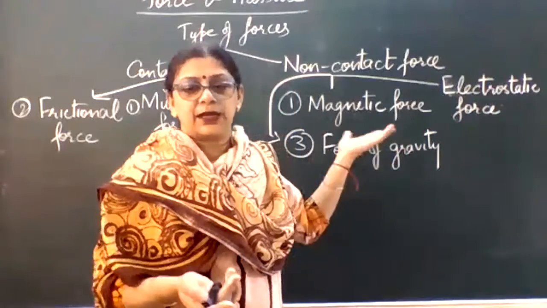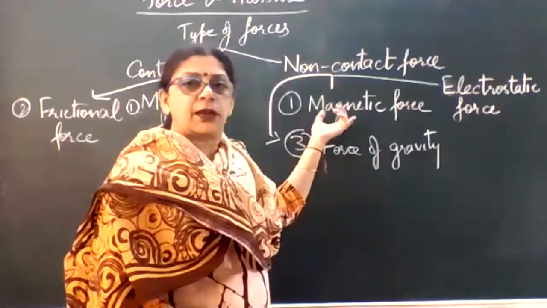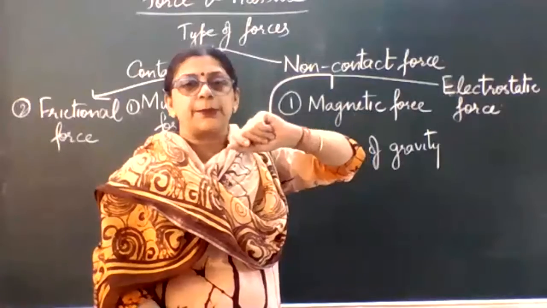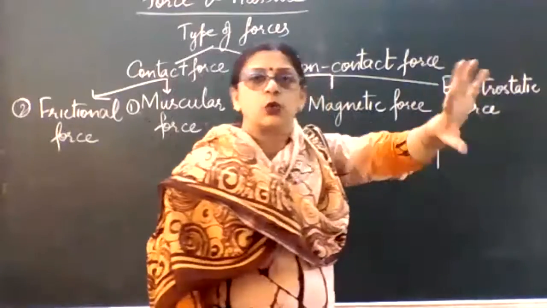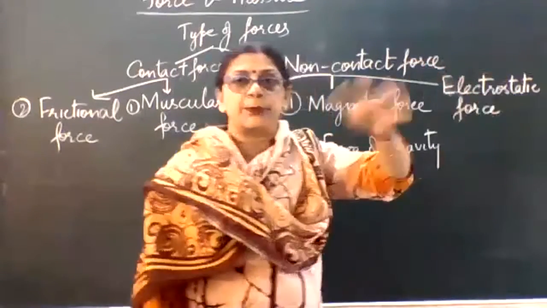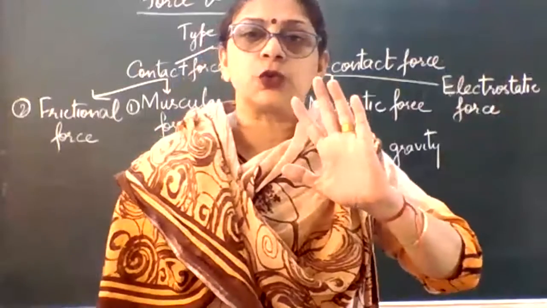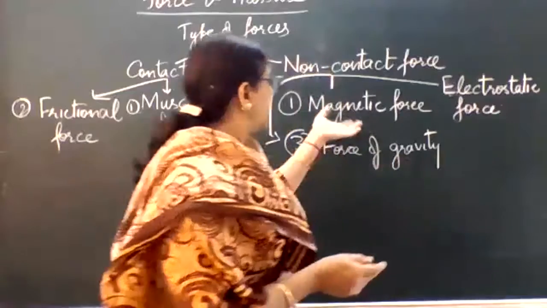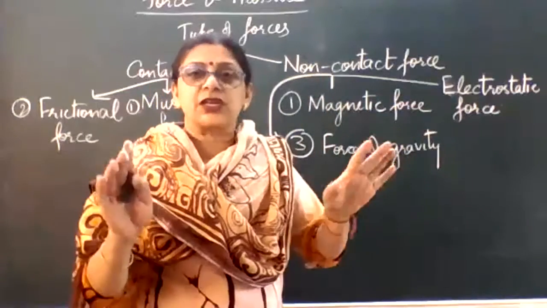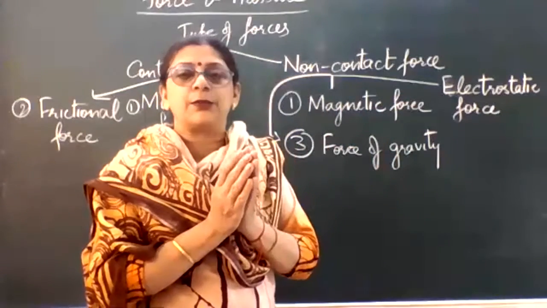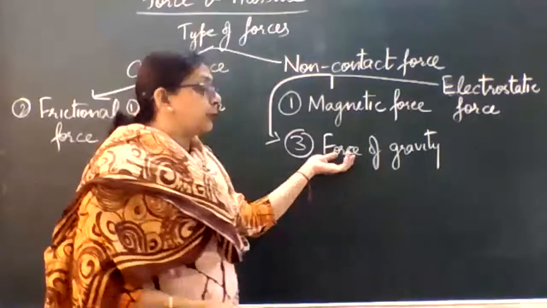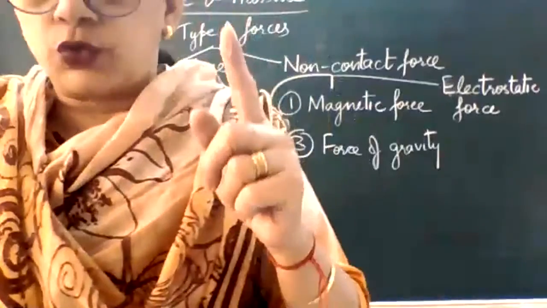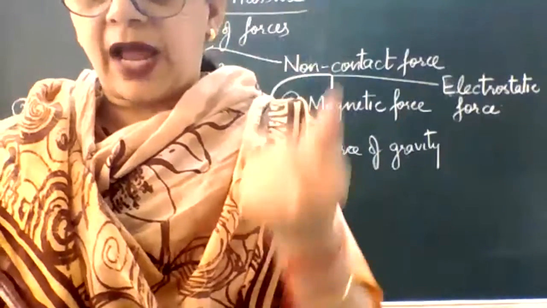जैसे कि हमने देख लिया magnetic force में कि ये attractive भी हो सकती है, repulsive भी हो सकती है. Even electrostatic force you will be studying in the coming chapters, कि ये भी attractive और repulsive दोनों हो सकती हैं. Because charges, similar charges आपने already पढ़ा हुआ है. Similar charges जो होती हैं, they repel each other and opposite charges attract each other. Similarly, here similar poles repel each other and unlike poles जो होते हैं, they attract each other. But force of gravity is only an attractive force. It makes all the objects attract towards itself.